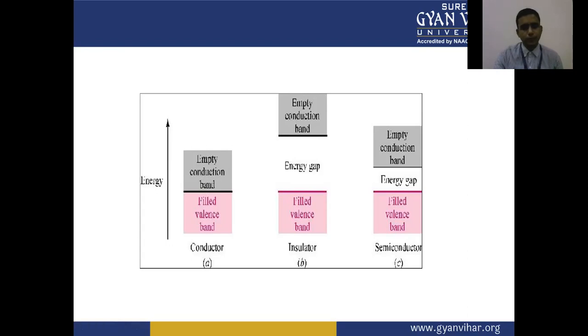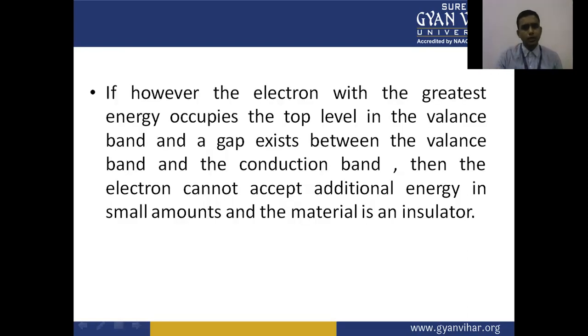If the electron with the greatest energy occupies the top level in the valence band, and a gap exists between the valence band and the conduction band, then the electron cannot accept additional energy in small amounts, and the material is an insulator.